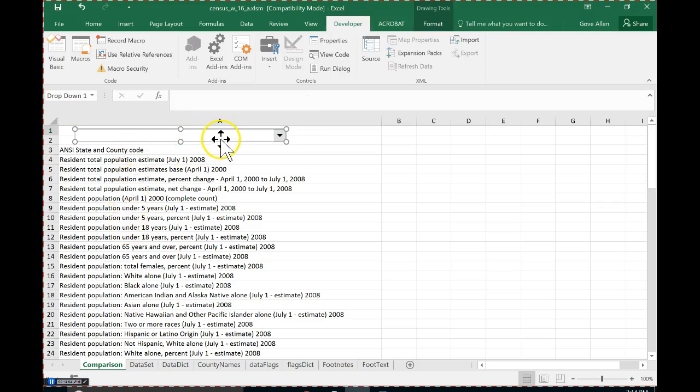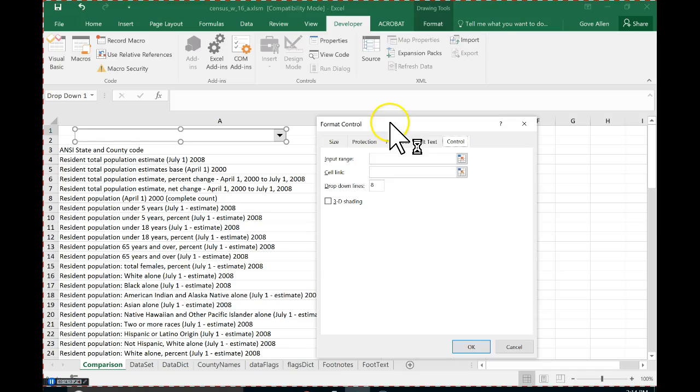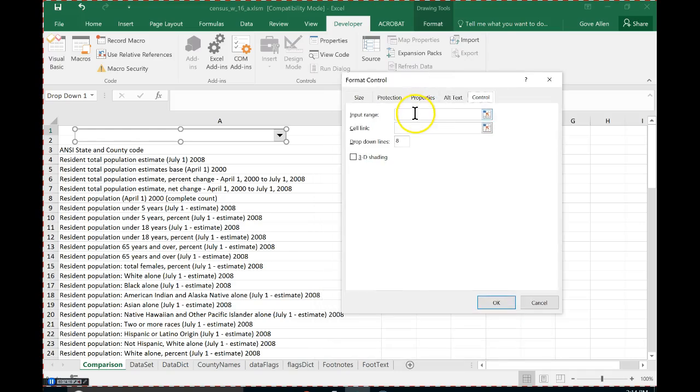All right, with that there, we can right-click it and configure it. So we'll right-click and choose Format Control. All right, so the first thing we need is an input range. This is the range that says where the values for this list come from. And we're going to pull those off of, what is it, column C or D from the county names. Let's go take a look.